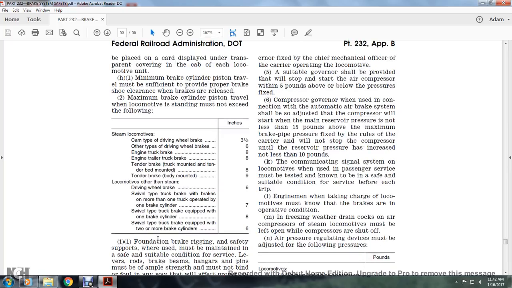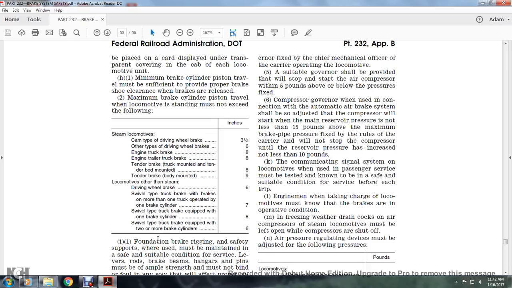Steam locomotive driving wheel brake, 3.5 inches over. Steam locomotive, other type of driving wheel brake, 6 inches. Steam locomotive engine truck brake, 8 inches. Engine trailing truck brake, 8 inches. Steam locomotive tender brake, truck mounted, 8 inches. And steam locomotive tender brakes, body mounted, 9 inches.